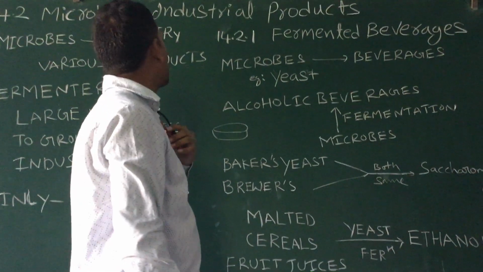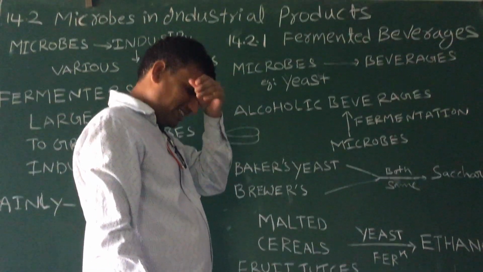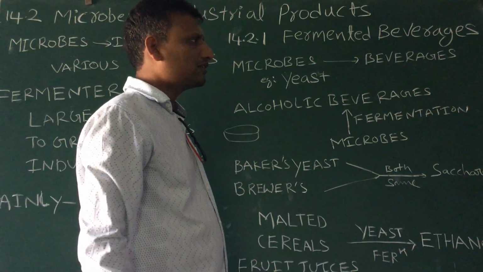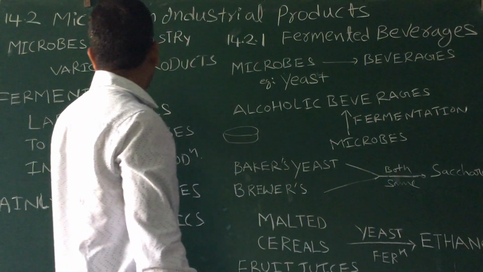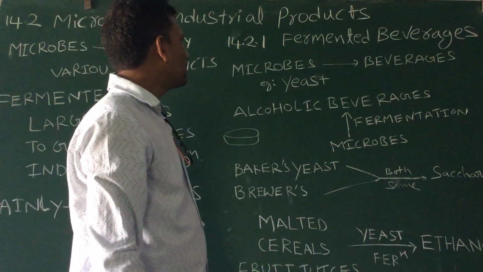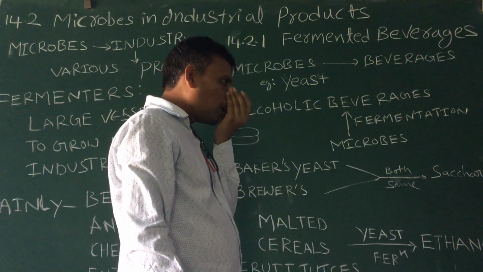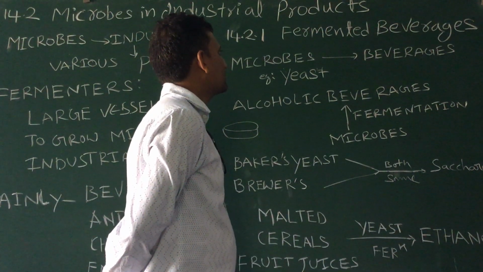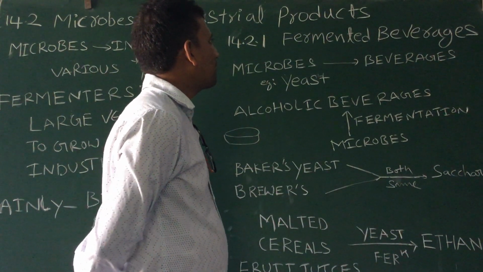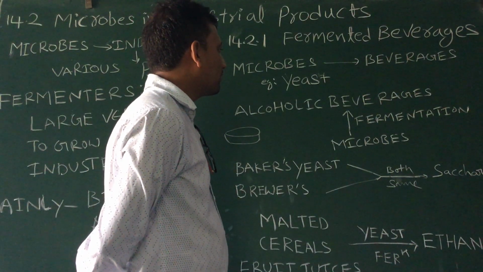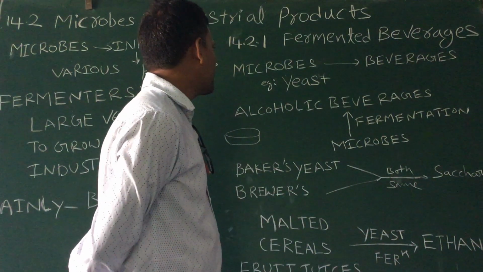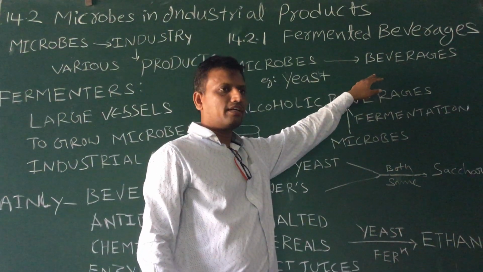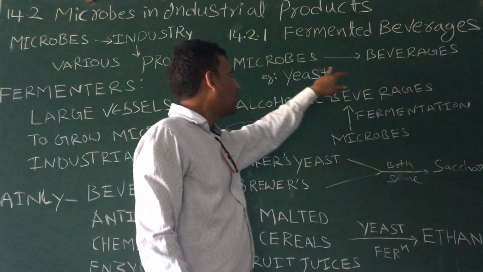Okay, this is about the industrial production of different products by using microbes. We have discussed in the previous class. Now, first industrially produced important food products are fermented beverages. So, what are the different types of fermented beverages we can produce by using microbes? Let us see. Microbes are used to produce different types of beverages.